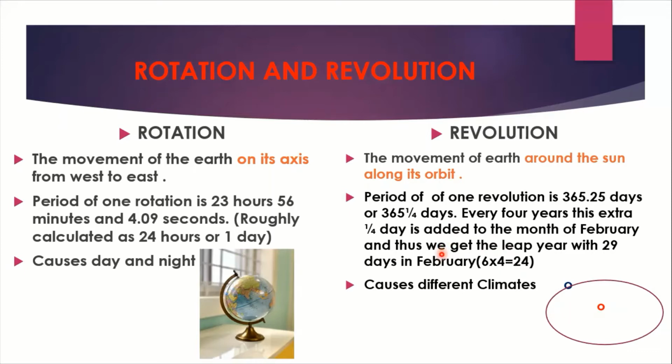After 4 years we get 6 times 4, that is 24 hours, that we add to the month of February, and we get 29 days in February, and that year is the leap year. So every 4 years we get one leap year. Because of the revolution, different climates occur. This also we are going to explain.